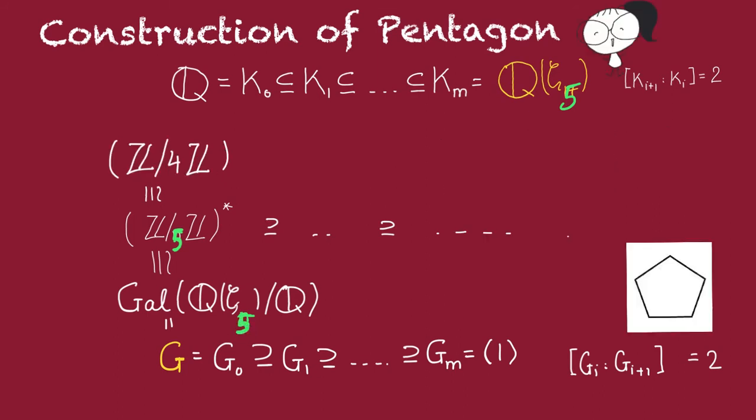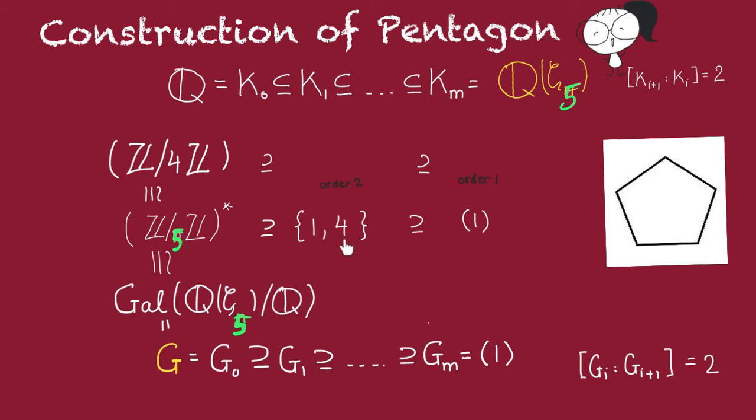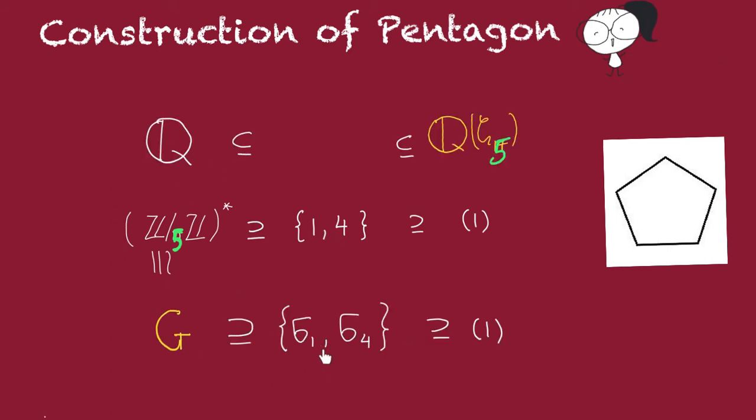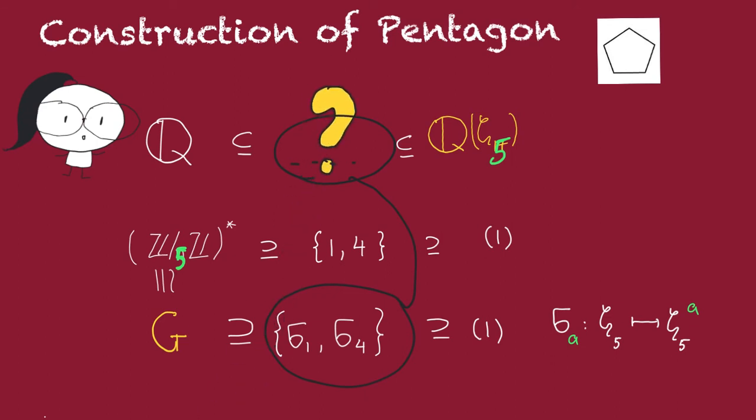Here n is equal to 5, and the Galois group is just going to be isomorphic to Z mod 4Z. Being a cyclic group of order 4, it should have exactly one subgroup of order 2 and one subgroup of order 1. In (Z mod 5Z)*, this is just the subgroup generated by 1, 4. In the Galois group, this should correspond to the subgroup generated by sigma_1 and sigma_4. Where remember, sigma_a was defined to be the map sending the primitive fifth root of unity to its a-th power. Now, to get the chain of subfields, we need to find the fixed field of this. The question is, what is this fixed field?